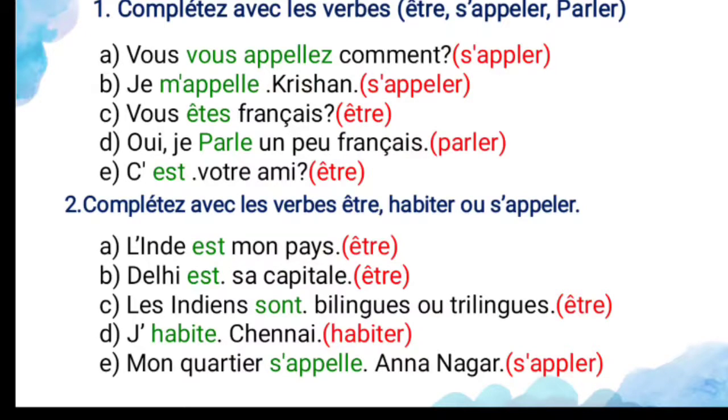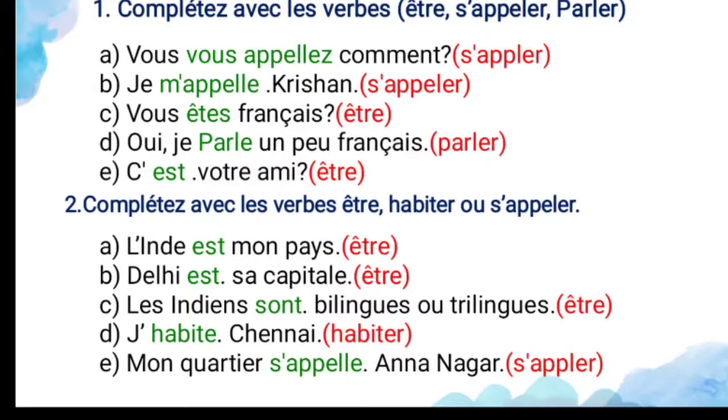And second, compléter avec le verbe être, habiter, vous s'appeler. So again, être means to be, habiter means to live, and s'appeler means to call oneself. And the first one, l'on dash mon pays. You can use the verb être only.